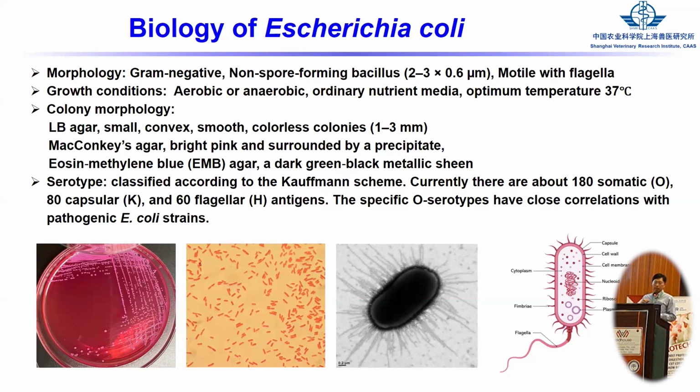We can know which colony is E. coli, which colony is Salmonella, and the other bacteria. Also, for E. coli there are different classifications, but the serotype is the most popular classification. It is according to the O antigen, K antigen, H antigen, and F antigen. But the most popular is to use the O antigen. Now about 180 different O antigens are identified, and about 80 K and 60 F antigens.